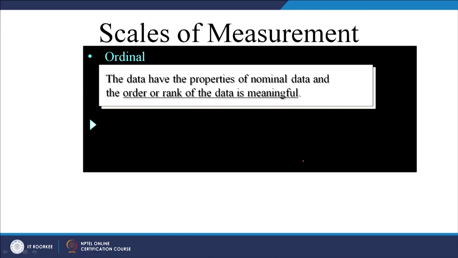The second one is ordinal scale. The data have the properties of nominal scale, and the order or rank of the data is meaningful in case of ordinal scale. So, for the timing, let me stop here and let me summarize what we did